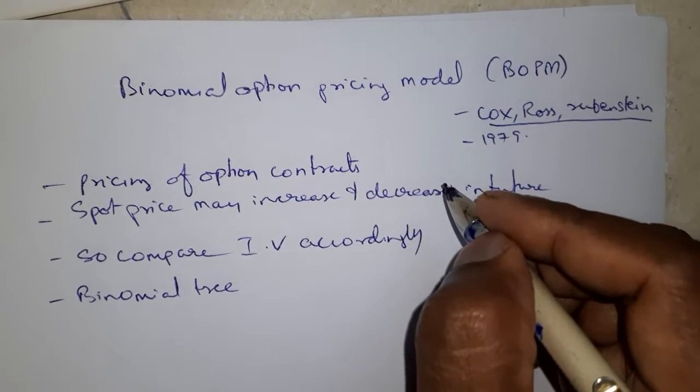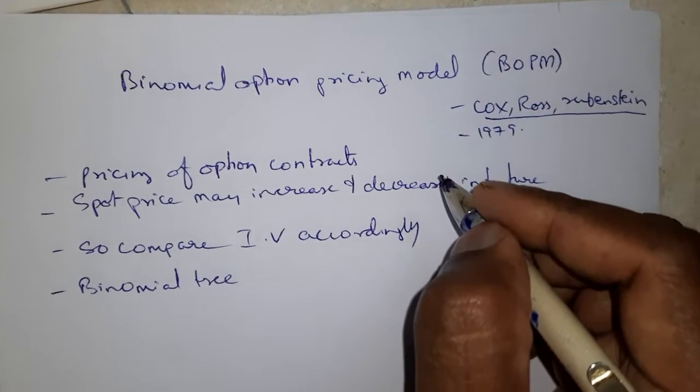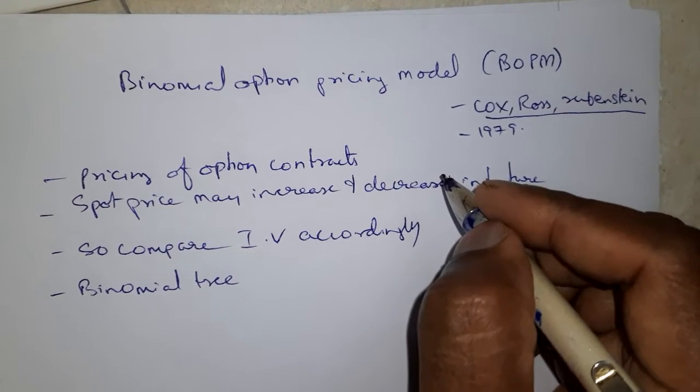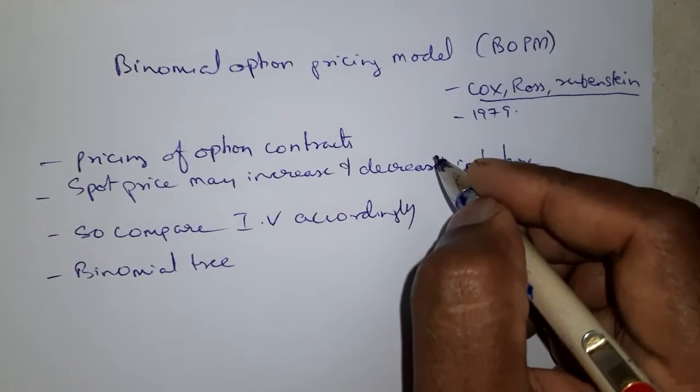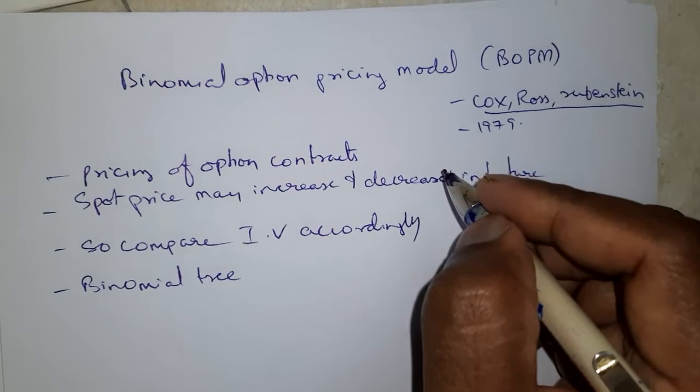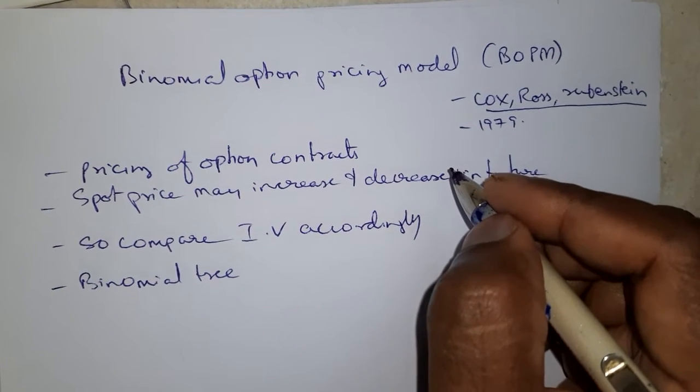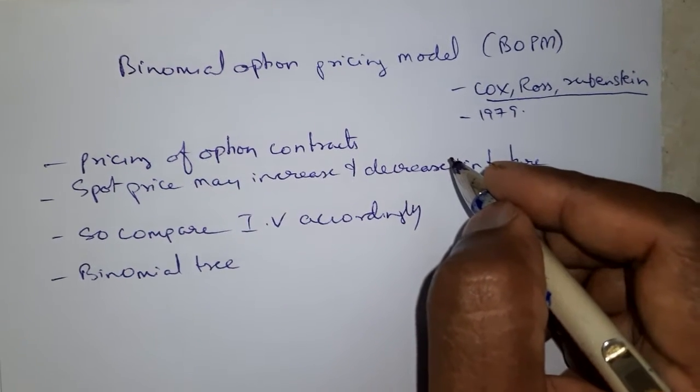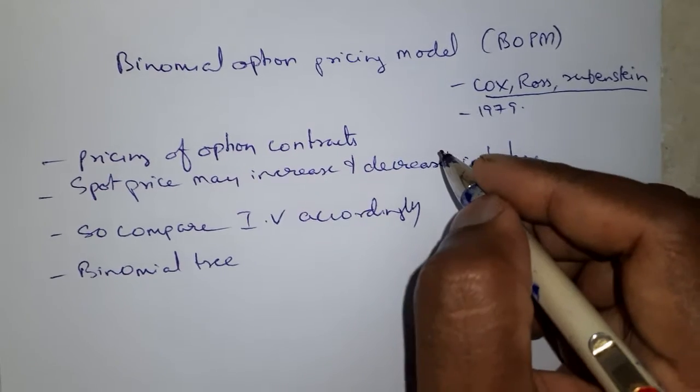The short will charge a fair price, because we are using these pricing models to see that the option premium charged on a forward contract by the short should not be overpriced or underpriced. It should be fairly priced.